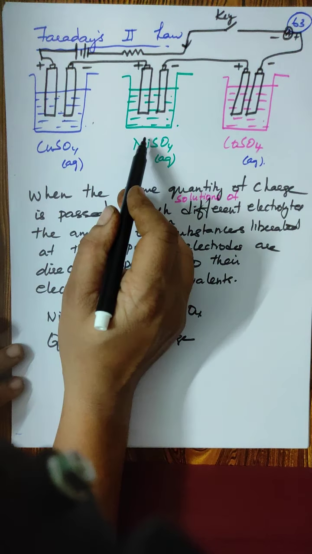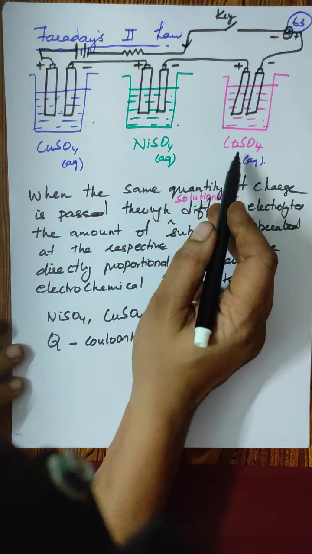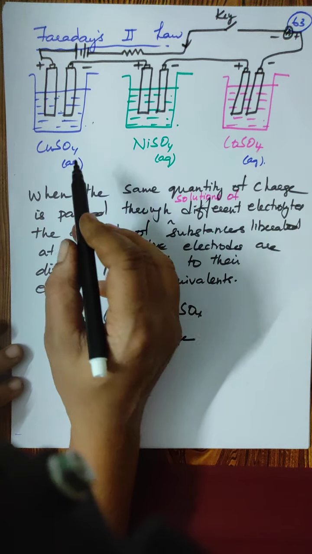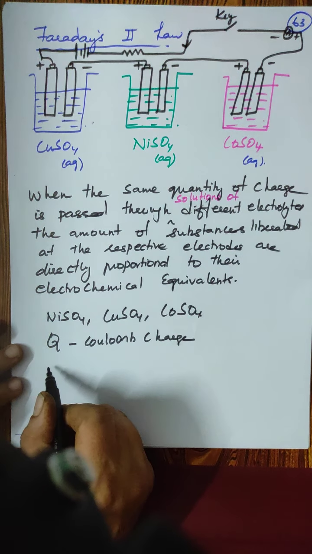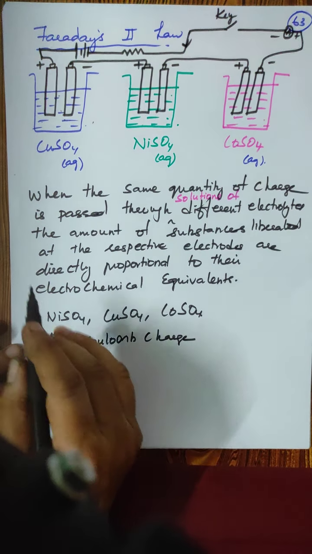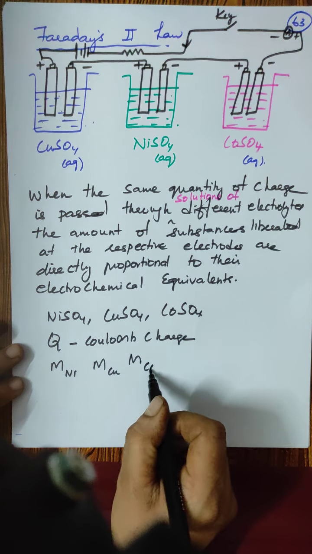So the mass of the nickel deposited, the mass of copper deposited and the mass of cobalt deposited at the respective electrodes, let it be M of Ni, M of Cu and M of Co.